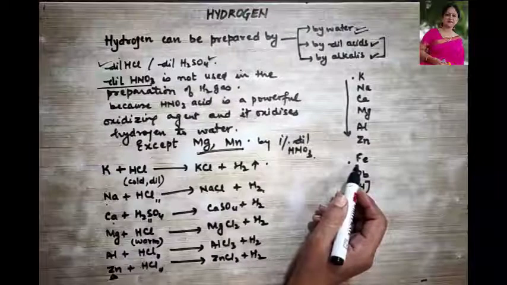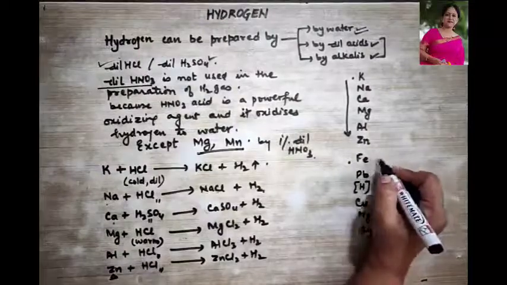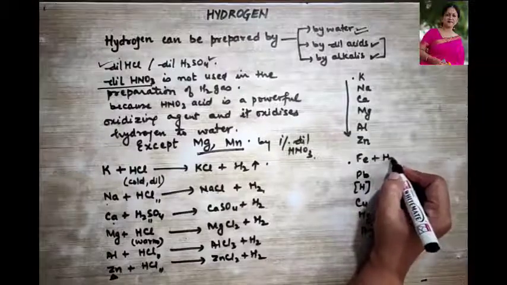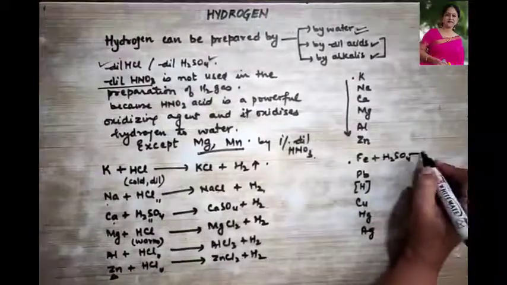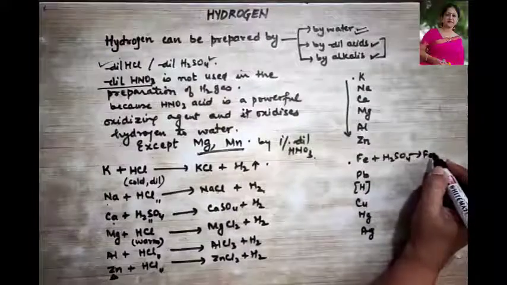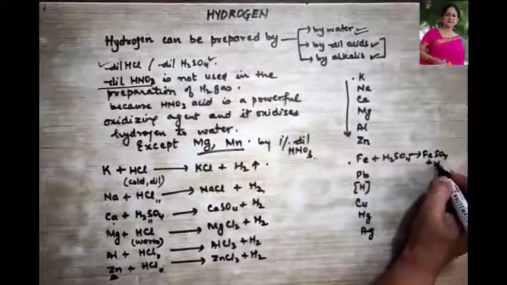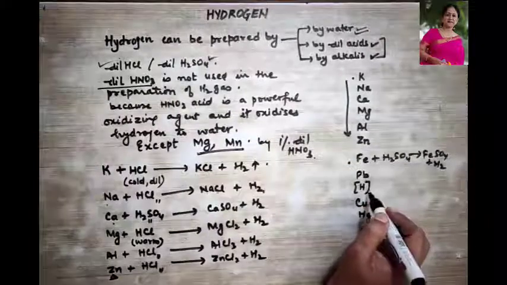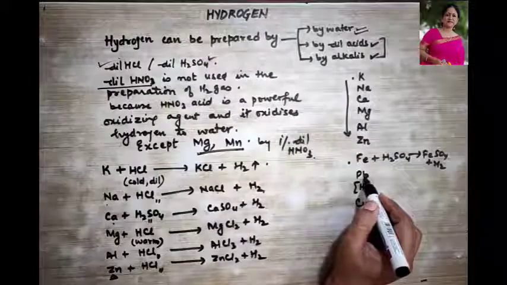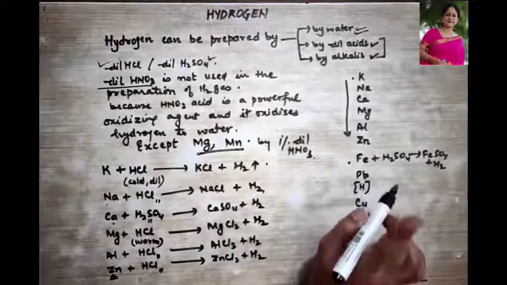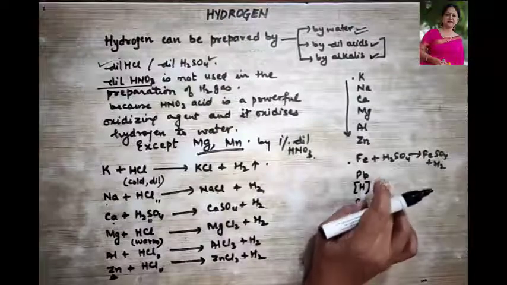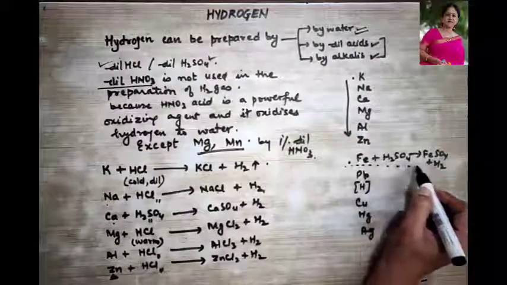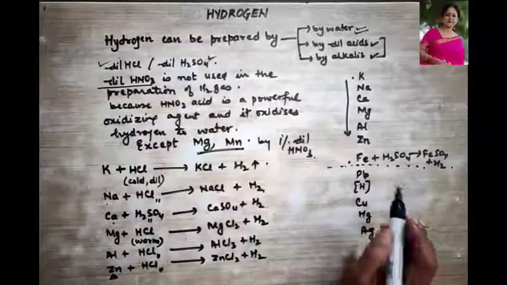Let's talk about iron. So iron, over here I am writing it down. Okay, it can combine with dilute H2SO4. What is it going to give? It is going to give us FeSO4 plus hydrogen gas. Okay, now let's talk about lead. Lead, which is just placed above hydrogen, cannot be used in the preparation of hydrogen using dilute acids. So dilute acid is only used till where? Till iron.